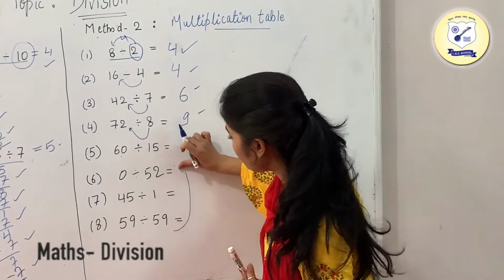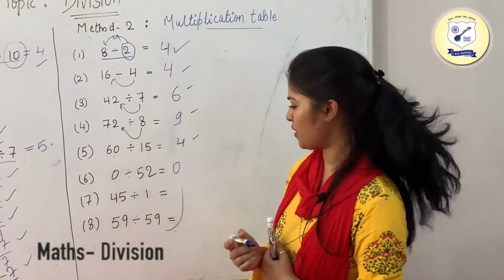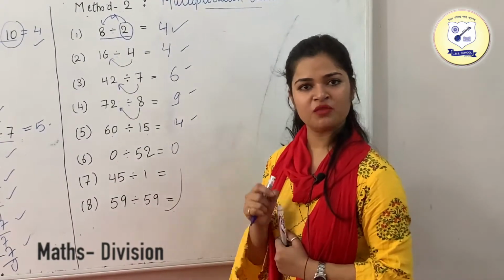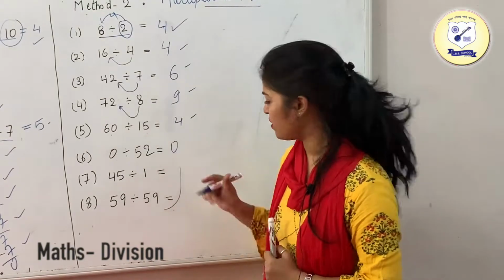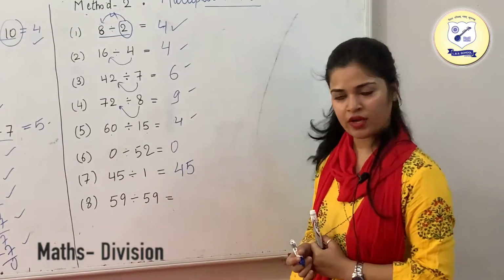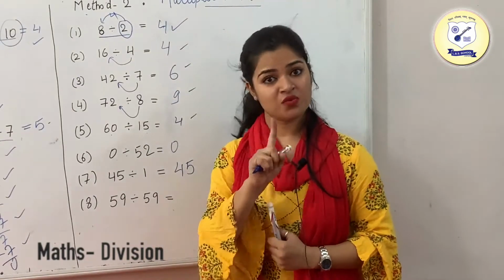As I have told you, if you are dividing any number by 0, then what you are going to get is 0. Okay, 45 divided by 1: if you are dividing any number by 1, then what you are going to get is that same number which we have taken, which is your 45. Okay, and now if you are dividing two same numbers, then what you are going to get is 1.